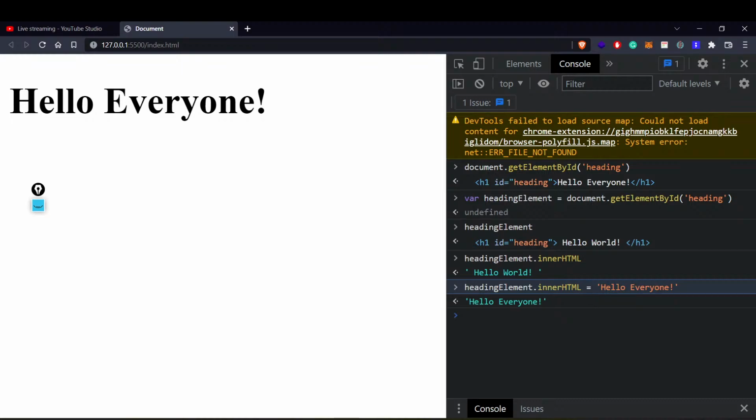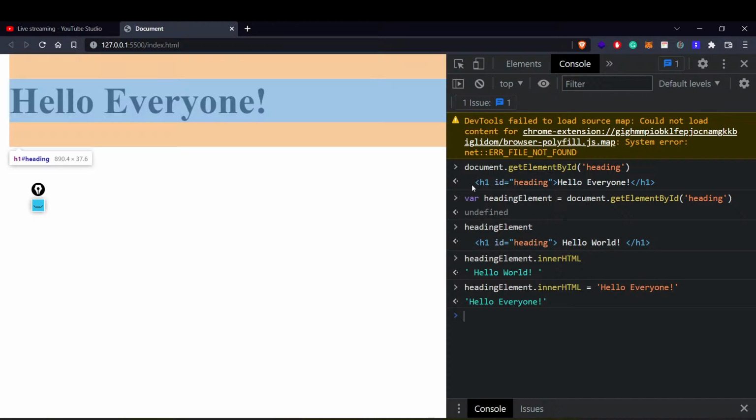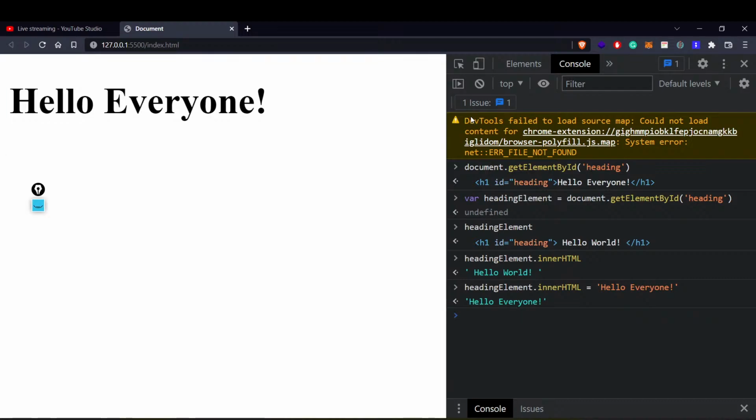Right? I hope this is making some sense to everyone, and everyone is able to understand whatever we are trying to do. Right? This is just for illustration. I am showing all these things in a plain console area. I'll be doing all these things from a particular .js file as well. I'm just doing these things right away because if I write any line, you'll be able to see the output in the very next line. Right? That is what we are doing at this moment. Cool.